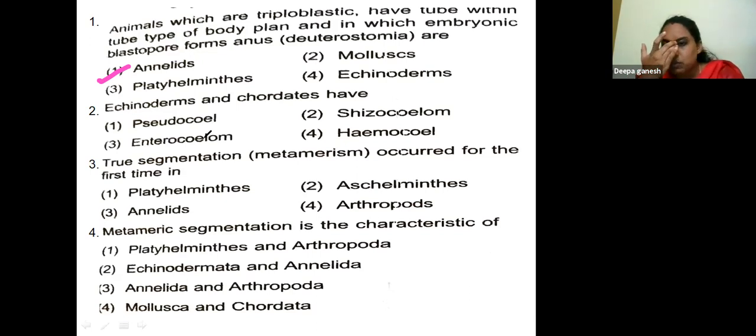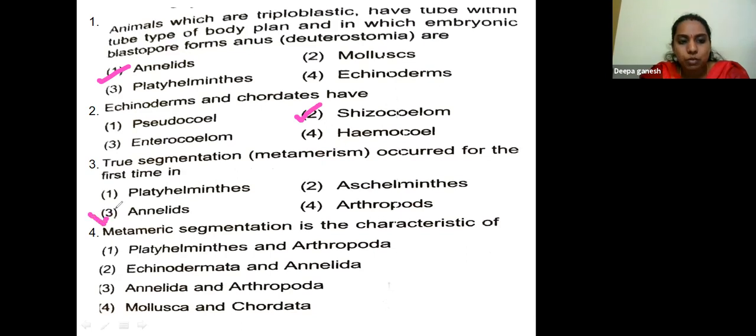Pseudocoelom is observed in case of the Aschelminthes. Hemocoelom is observed in case of Arthropoda. Echinodermata and Chordata, both of them possess schizocoelom. True segmentation, metamerism, occurred for the first time in Platyhelminthes, Aschelminthes, annelids, arthropods.